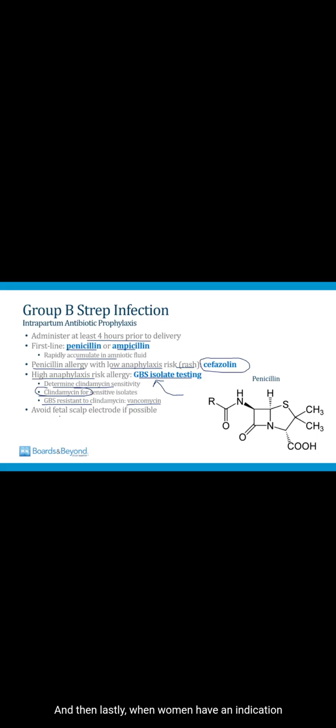And then lastly, when women have an indication for intrapartum antibiotic prophylaxis, you often try to avoid a fetal scalp electrode. A fetal scalp electrode is introduced through the cervix and placed on the scalp of the baby, and this can increase the likelihood that the baby develops infection.